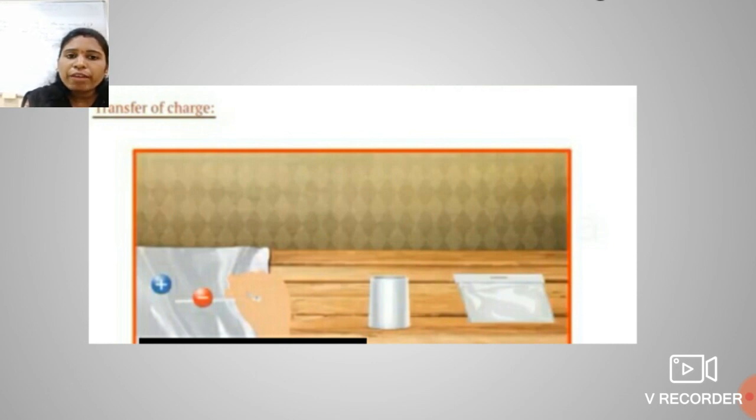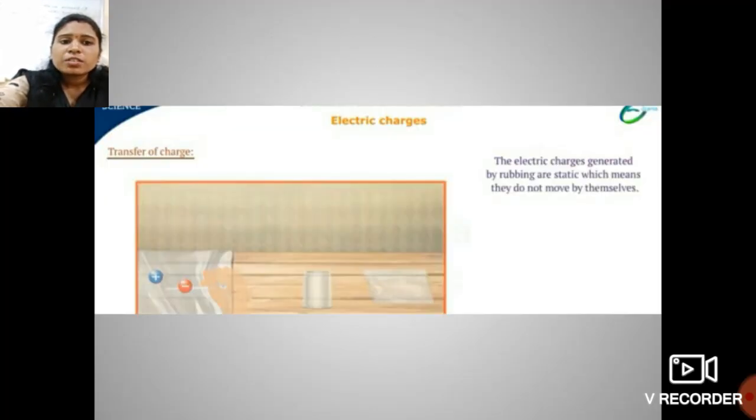So in this way these charges are transferred. So this is the concept regarding the electric charge, how the charges are acquired when two things are rubbed against each other, and how like and unlike charges repel or attract each other.